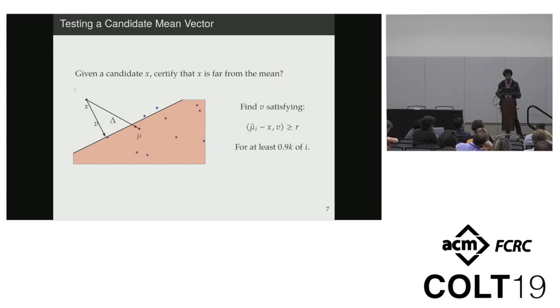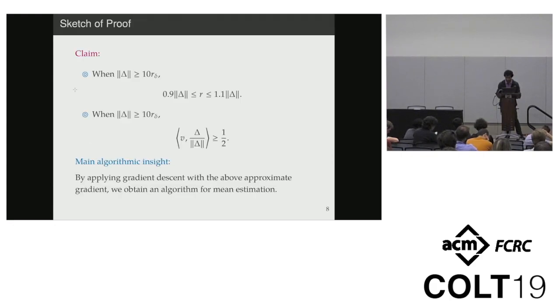Now ideally, you'd want this vector v, this certificate v, to align with the vector of your deviation, which is Delta. And if that is the case, then you can perform a gradient descent type step, and you'd get a better estimate if you could just do this in a recursive fashion. And that is essentially what we show in the proof of our theorem.